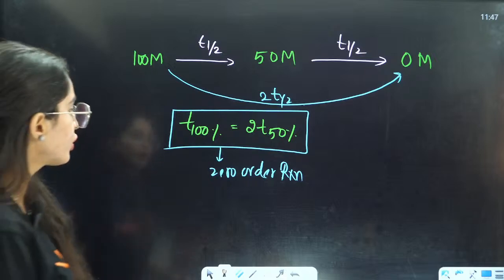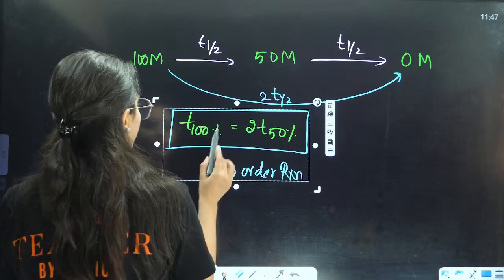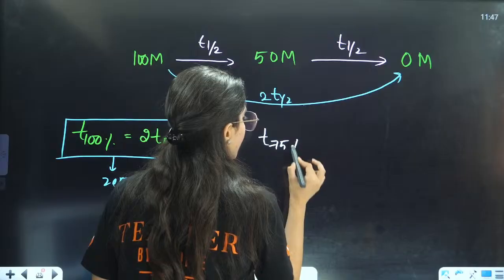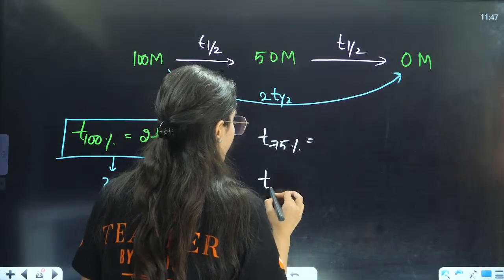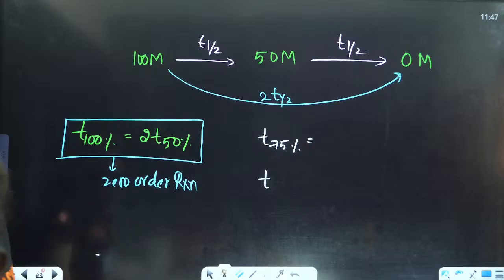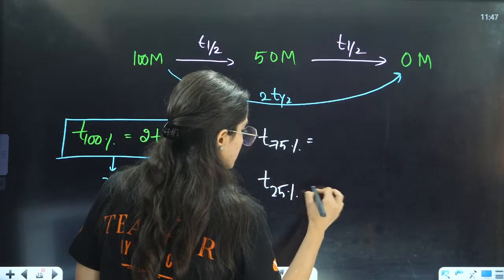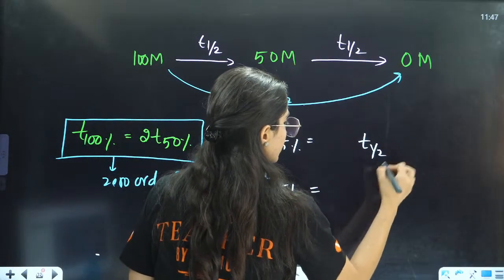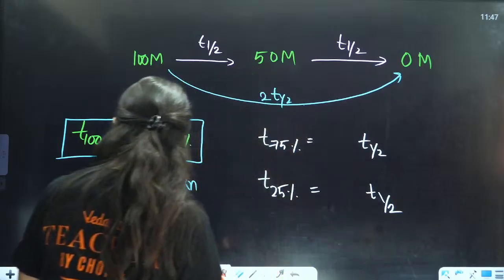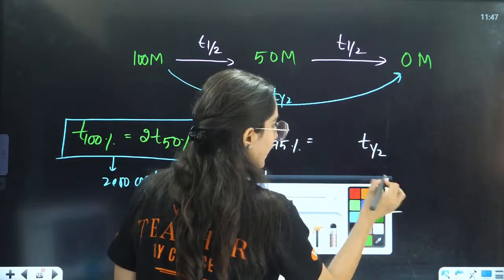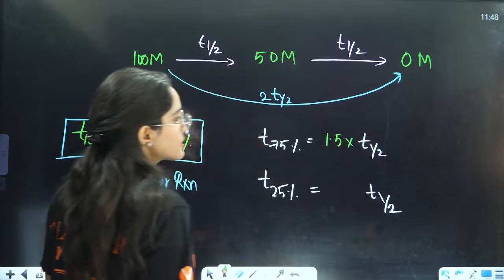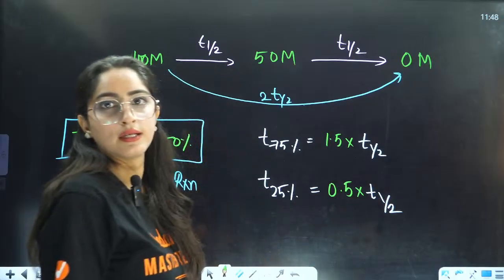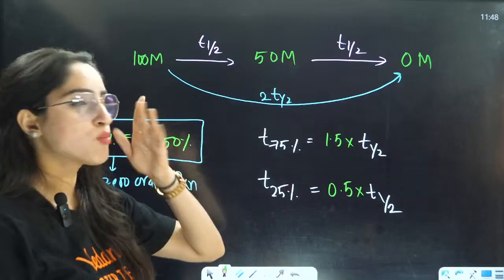Yes. Now, 2-3 important things about this. I'm just writing the direct formula here. T of 75% is T of 50% in terms of T of 25%. I want to write it down in the form of T of 50, that is T half. So what will I write? Here it will be multiplied by 1.5, and here it will be multiplied by 0.5.